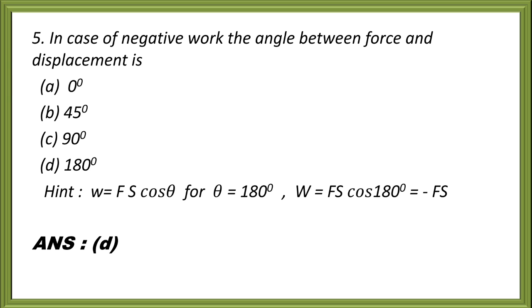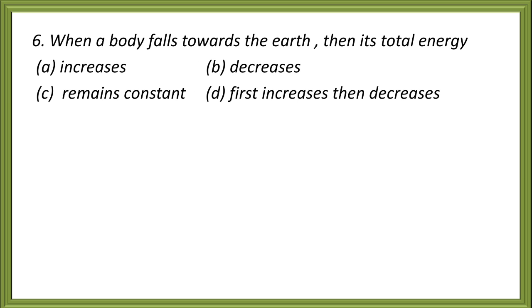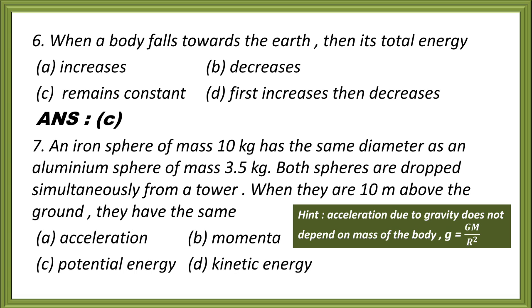So the correct answer is option D, 180. Now question 6. When a body falls towards the earth, then its total energy increases, decreases, remains constant, first increases then decreases. So the correct answer is option C, remains constant.